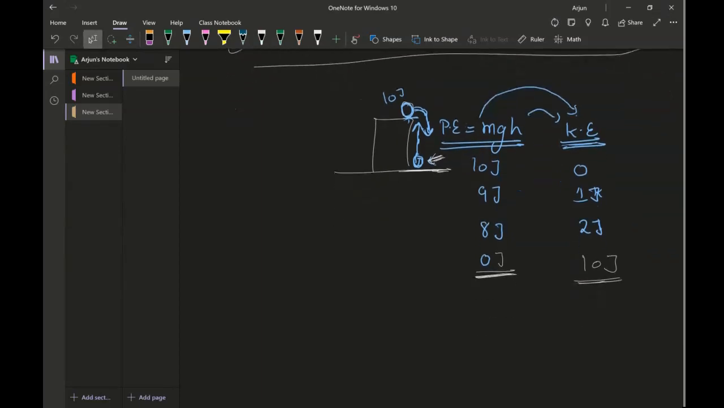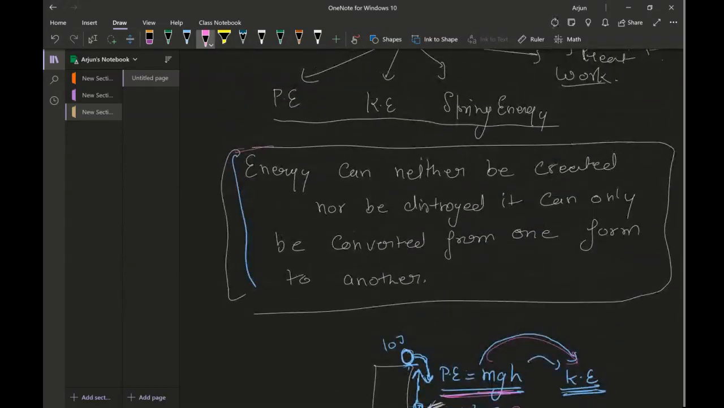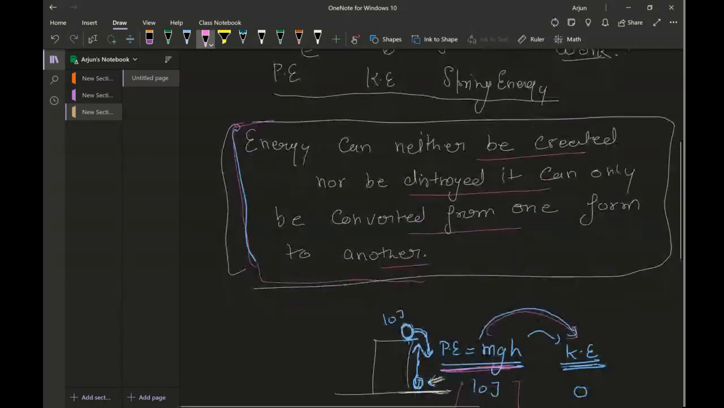Okay, and in this case, what's happening, if I see it carefully, is that all the potential energy it had is converting into kinetic energy, and that's in accordance with the first law of thermodynamics, that energy can neither be created nor be destroyed. It can only be converted from one form to another.